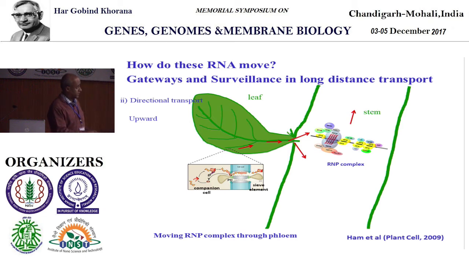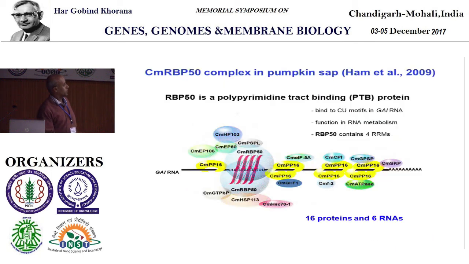Okay, so after this paper, we looked at the potato and we identified the orthologs of those proteins in potato, and then we did a lot more work. So these proteins bind to this RNA molecule, and these proteins have polypyrimidine RNA binding, RNA recognition motifs, RRMs, and they can bind to it.